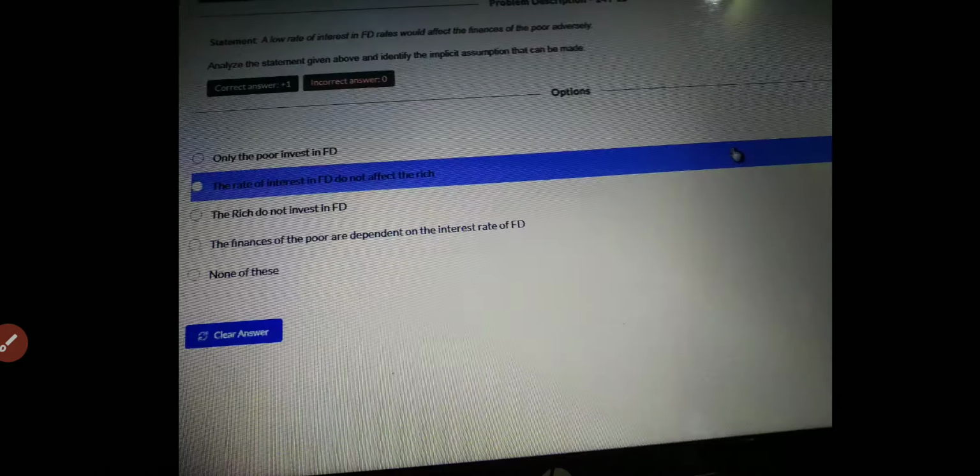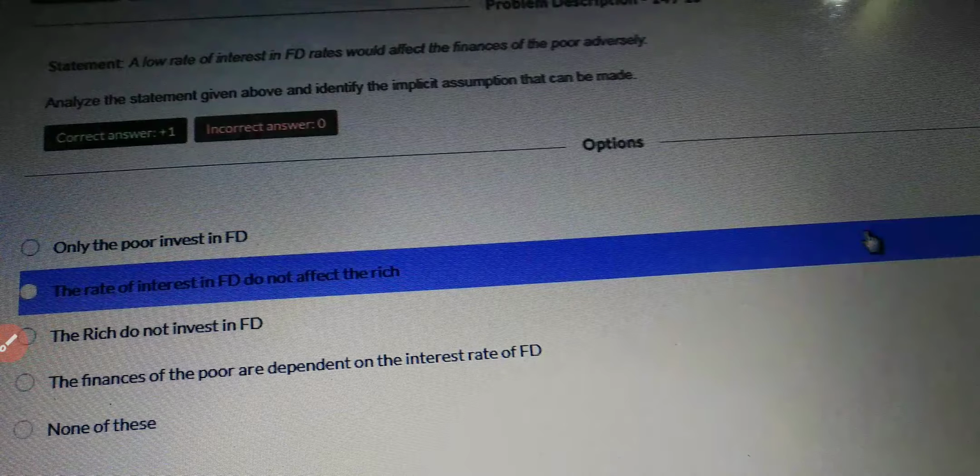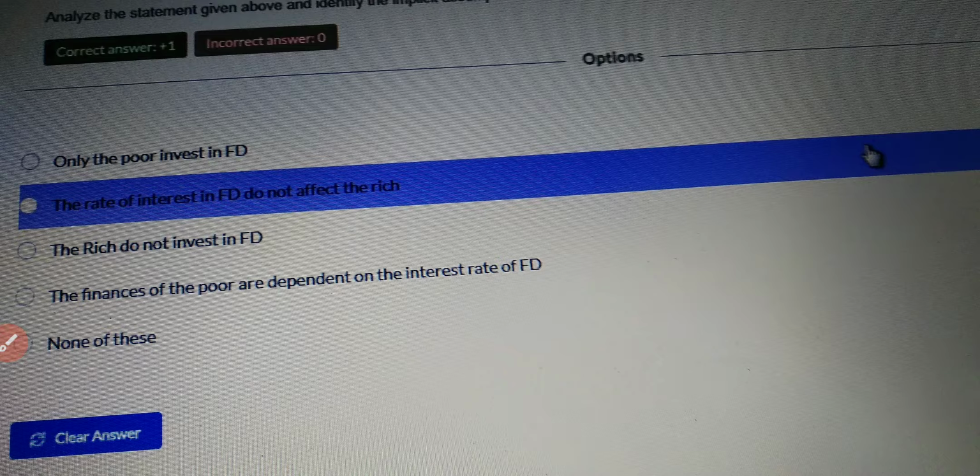And after that, a statement. A low rate of interest on fixed deposits would affect the finances of the poor adversely. Analyze the statement given above and identify the assumption that can be made. There are four options. In fact, only the poor invest in FD; the rate of interest in FD does not affect the rich. So don't think that the blue one is the answer, guys. We have not ticked the answer here. For this, the answer will be in the description.